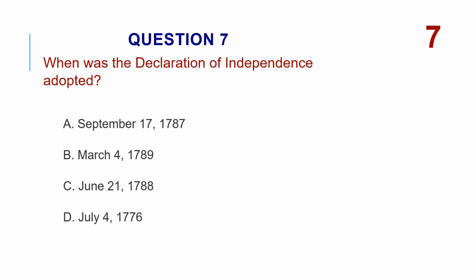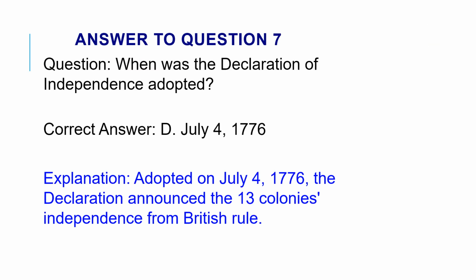When was the Declaration of Independence adopted? A. September 17, 1787. B. March 4, 1789. C. June 21, 1788. D. July 4, 1776. The correct answer is D. July 4, 1776. Adopted on July 4, 1776, the Declaration announced the 13 colonies' independence from British rule.